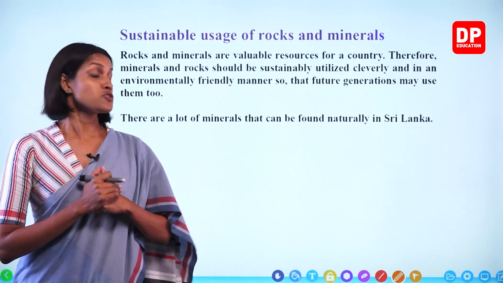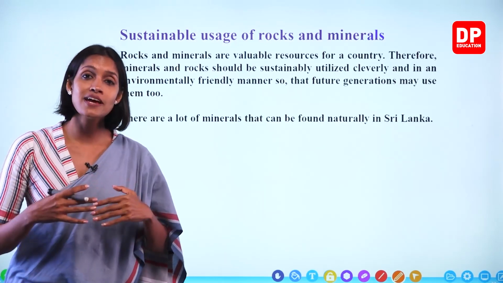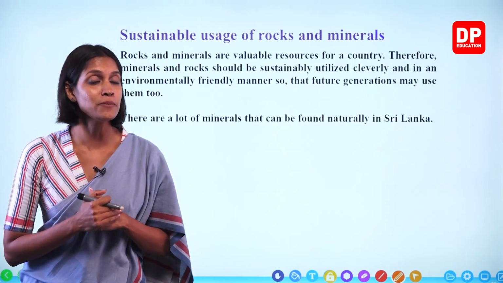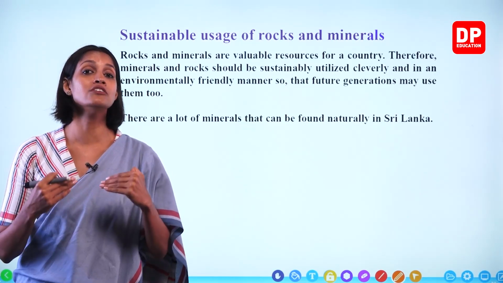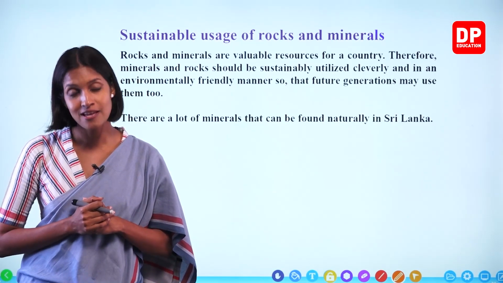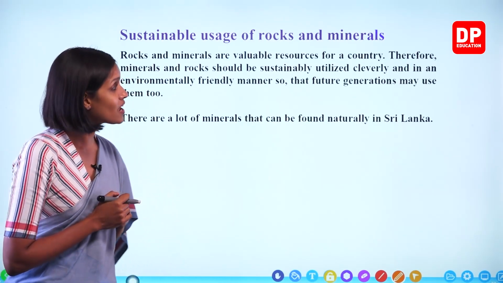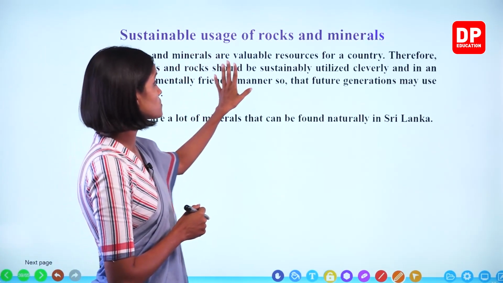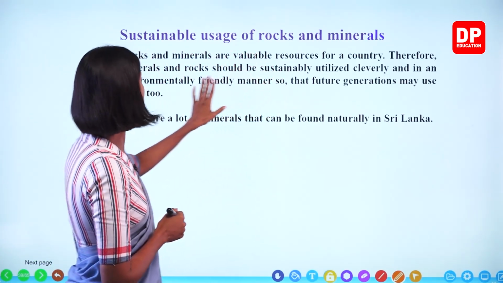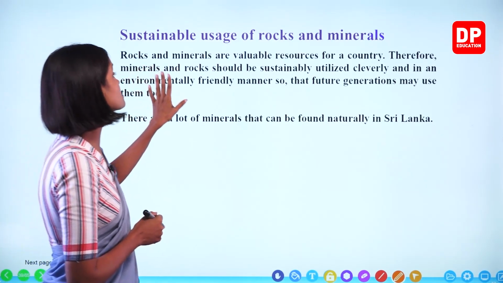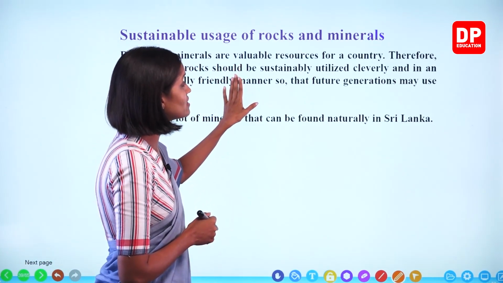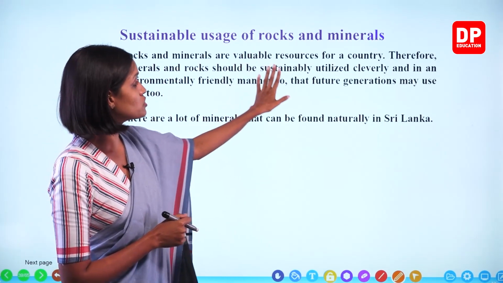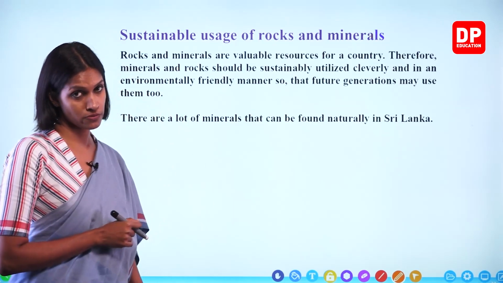Right? So if we finish all the rocks and minerals for other purposes without being careful, what will happen? Our future generations will not get a chance to enjoy them. Right, children? So we always have to think about the others as well. So rocks and minerals are valuable resources for a country. Therefore, minerals and rocks should be sustainably utilized cleverly and in an environmentally friendly manner so that future generations may use them too. Right?